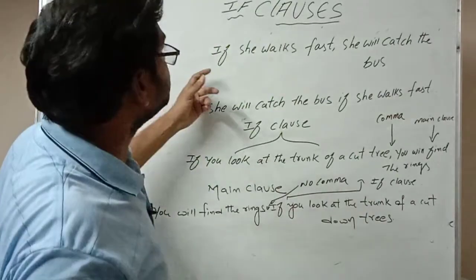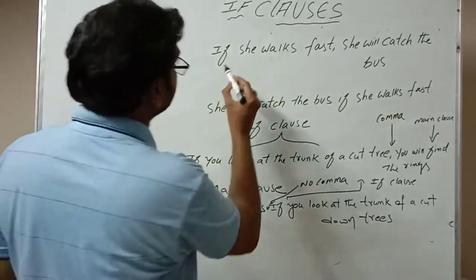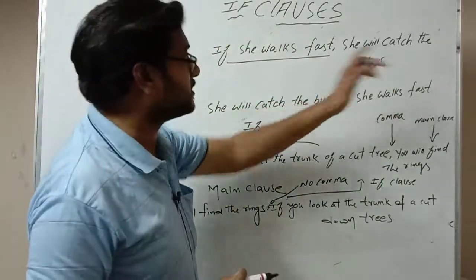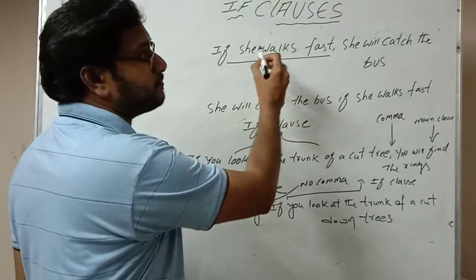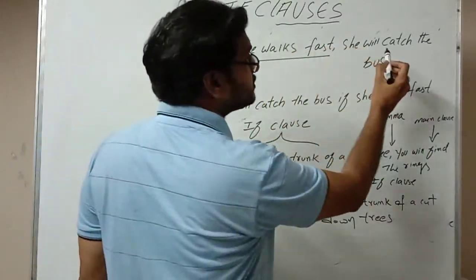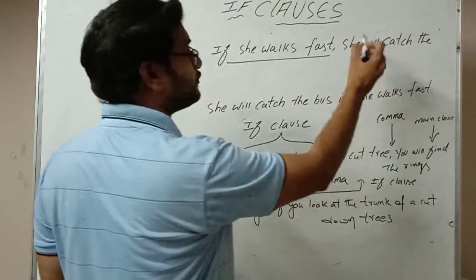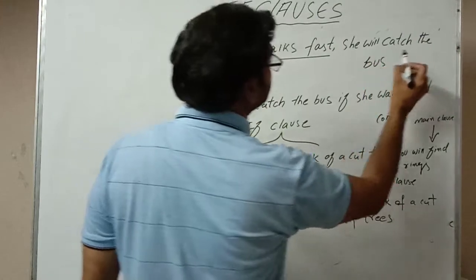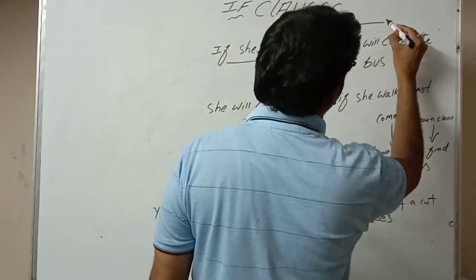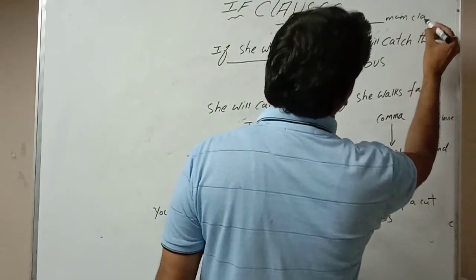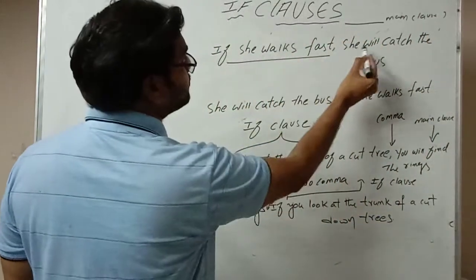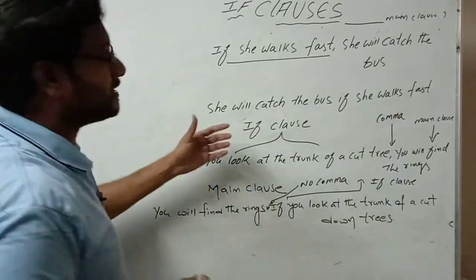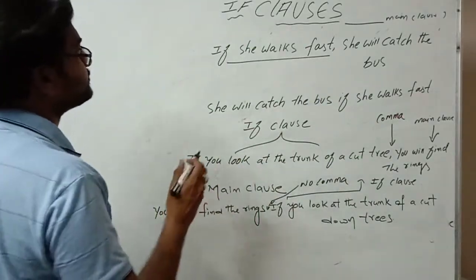For example: If she walks fast, she will catch the bus. "If she walks fast" is the if clause. If it is in simple present, the main clause will be in simple future tense.